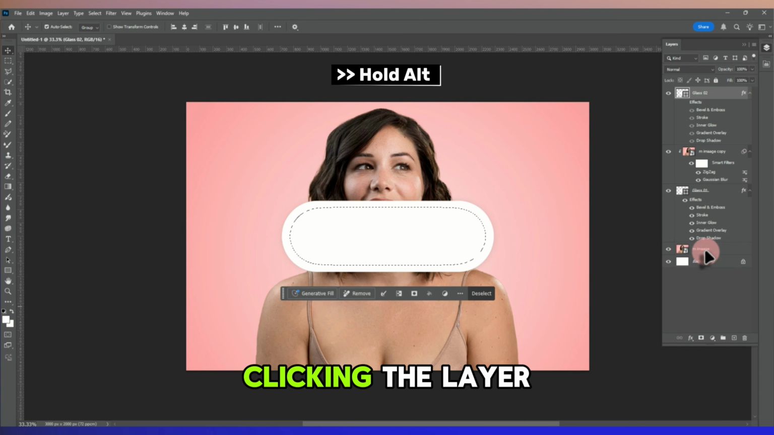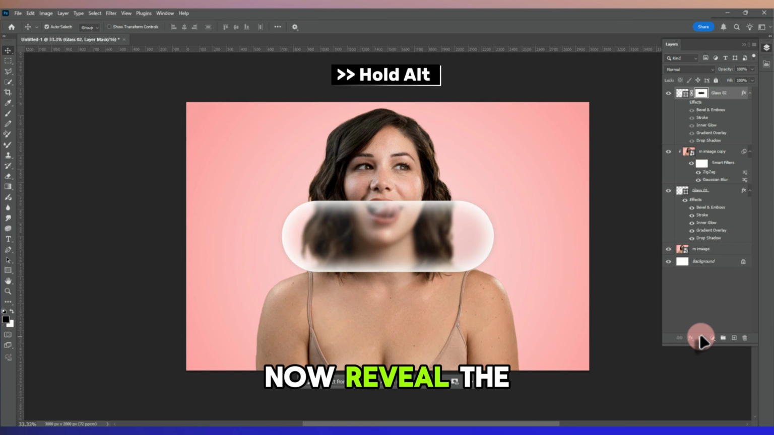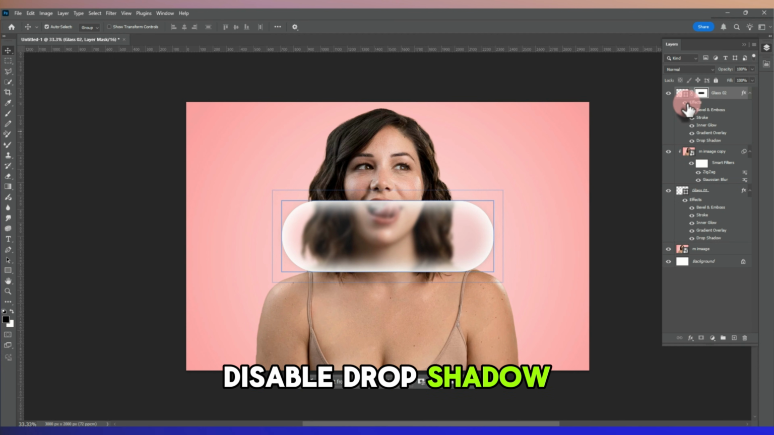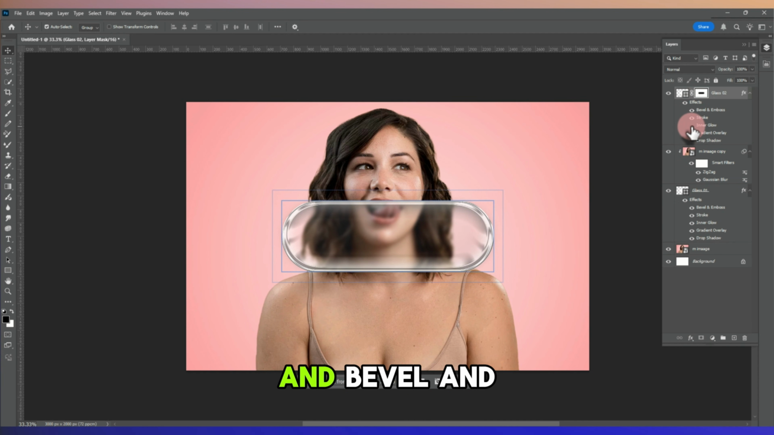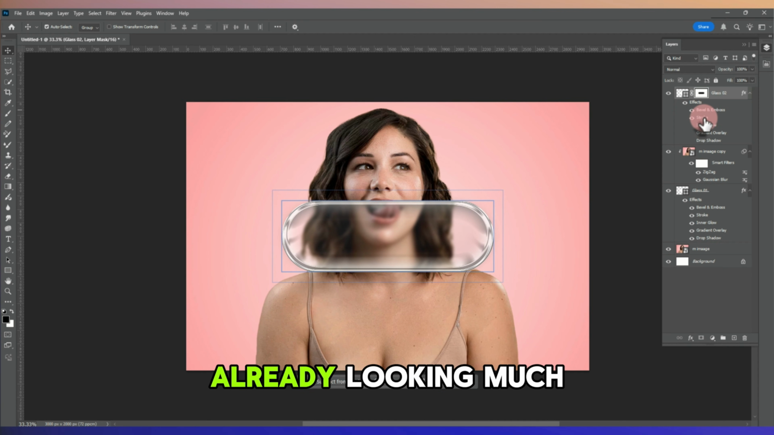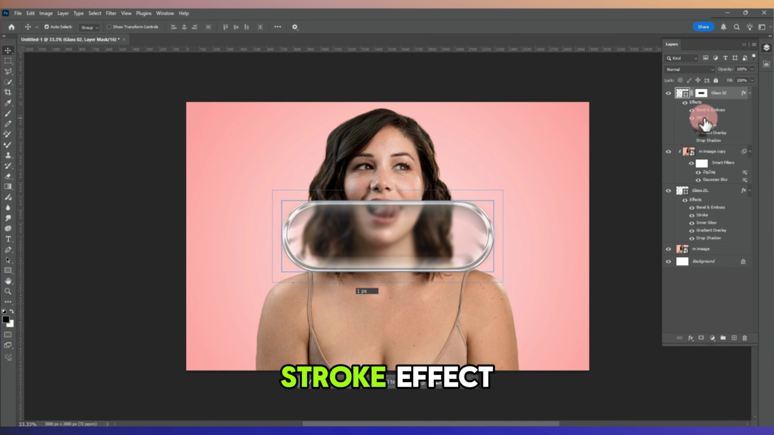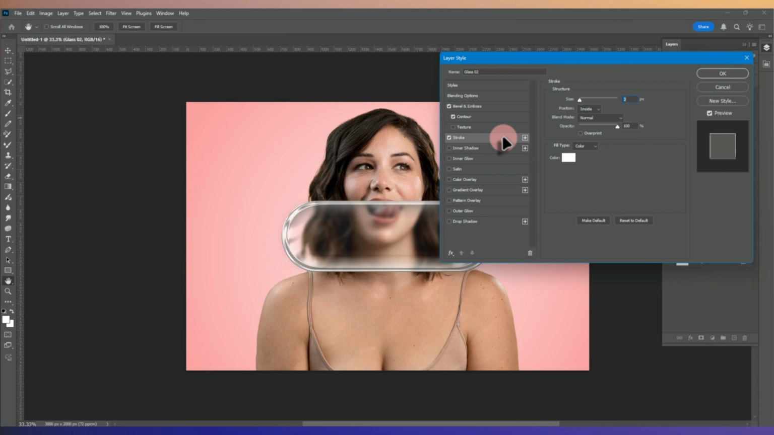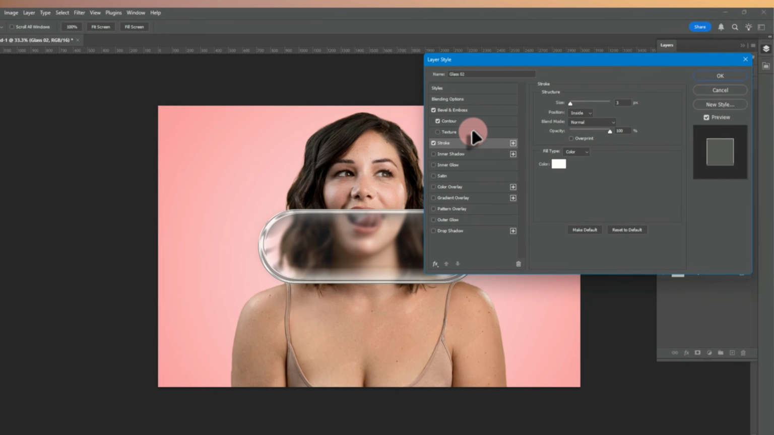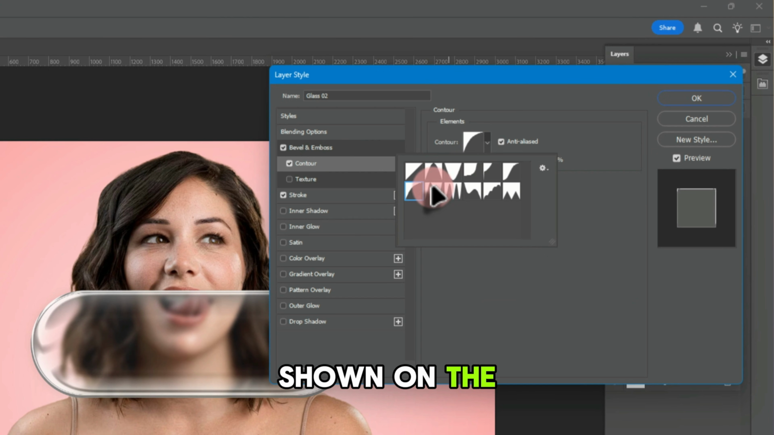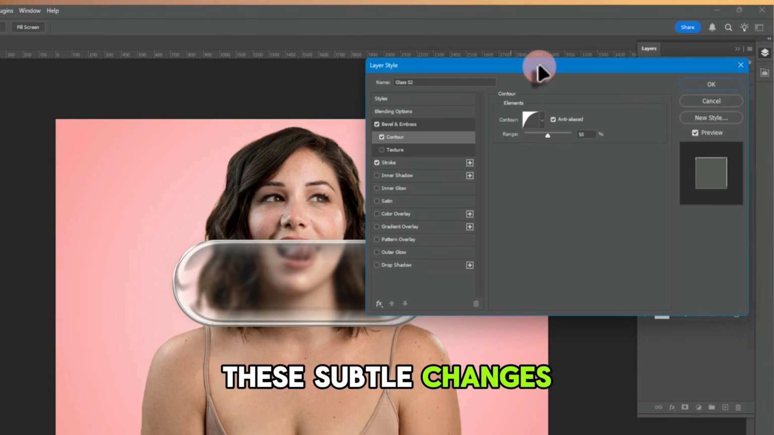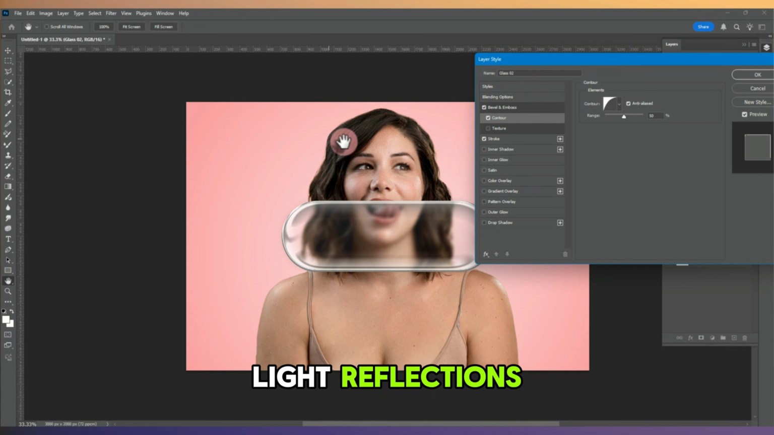Hold Alt while clicking the Layer Mask icon. Now reveal the layer again. Disable Drop Shadow, Gradient Overlay, and Inner Glow. Keep only stroke and bevel and emboss enabled. Already looking much better. Double-click the stroke effect. Open Contour and copy the settings shown on the screen. These subtle changes help create realistic light reflections.